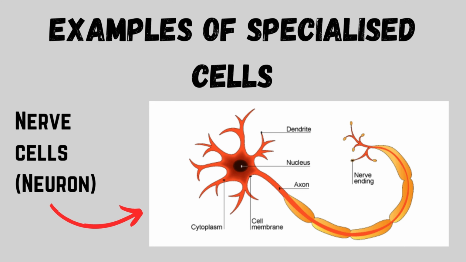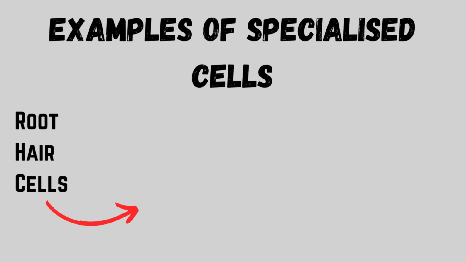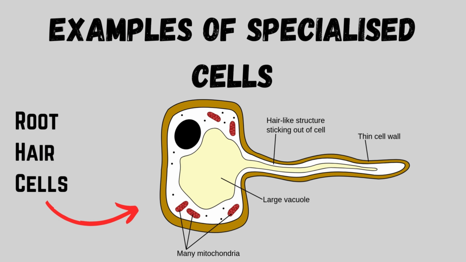Another example would be a nerve cell or a neuron. These cells are specialised for rapidly carrying electrical impulses around the body. They have a long axon to carry the impulse over long distances and a branch at both ends so that they can connect and pass signals between one another. They are also insulated in a fatty sheath, which helps the impulse move along the nerve much more quickly. So once again, the nerve cells become specialised to allow rapid response to the external and internal environment of your body.